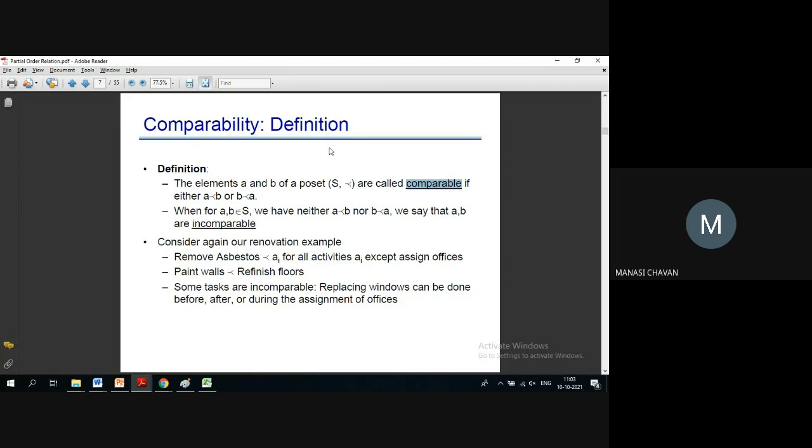Now, yeah, Mansi. Yes, sir. Yeah. So what I'm saying now, when two elements are comparable, did you understand this? Hello, Mansi.